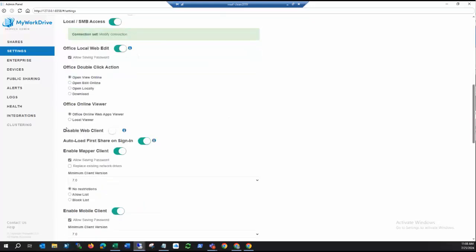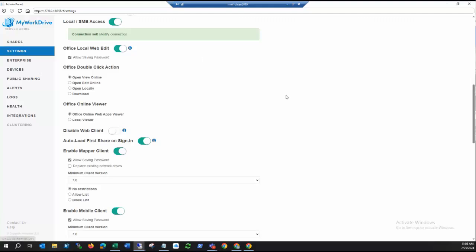And we even give you the ability to use an Office Web Apps viewer or the local viewer that comes with the MyWorkDrive server. So there's a number of options. Even without Office Online editing enabled, we do have viewers as well. So if you just want users to be able to view things, that is an option as well.